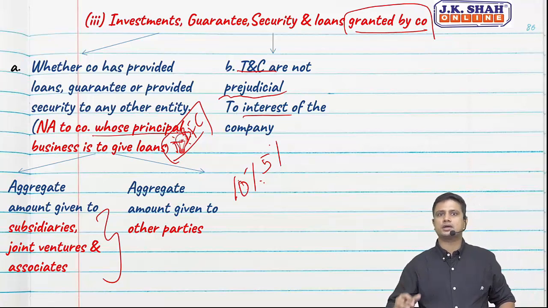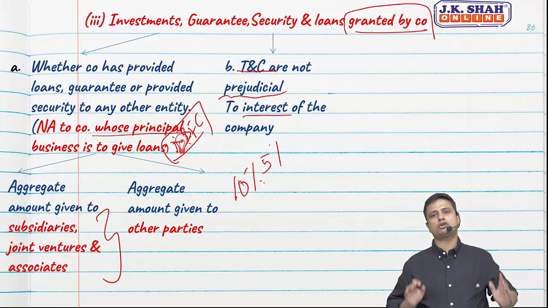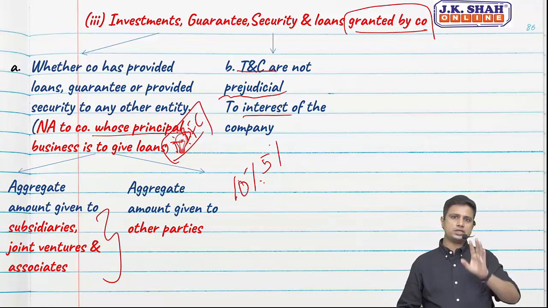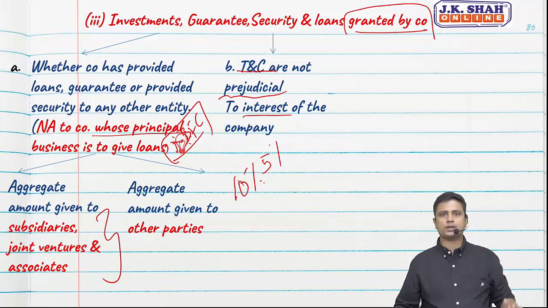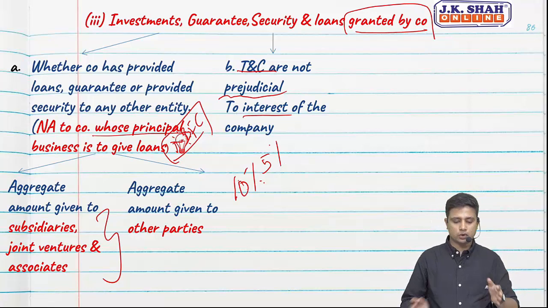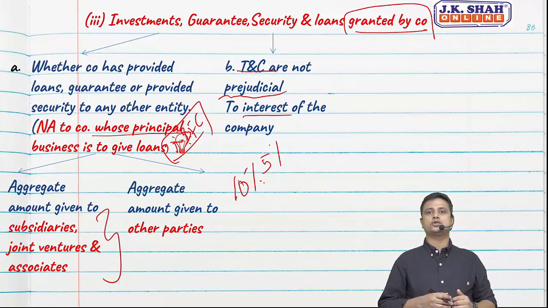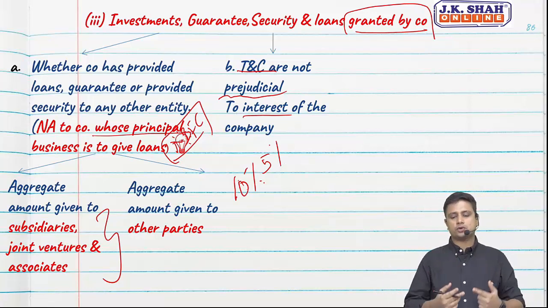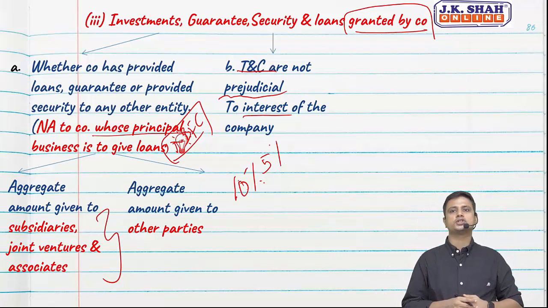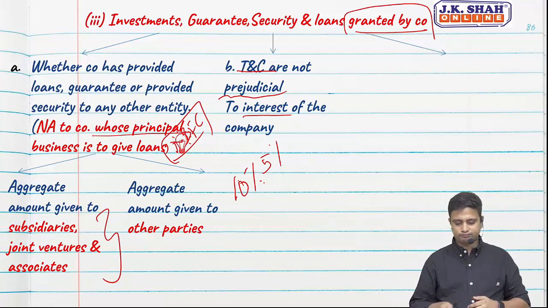But now the director has given a loan to his friend for which no security has been received. We have given him 2 crores. He's paying us 10%, at par with what others are paying. But no security has been received. Now in case his friend defaults, the company will be at a loss. So again the terms and conditions are prejudicial to the interest of the company. So we as auditors need to report whether the terms and conditions are prejudicial or not.